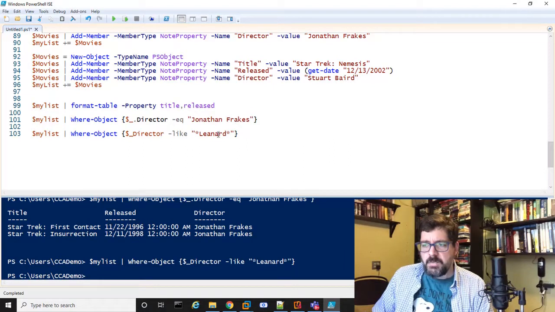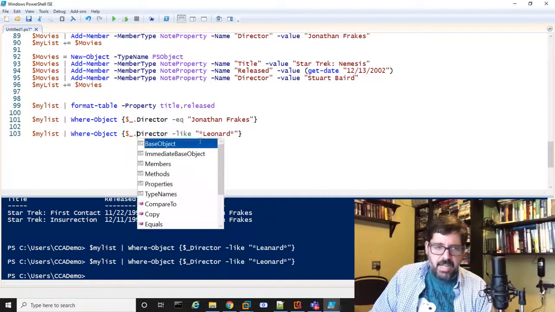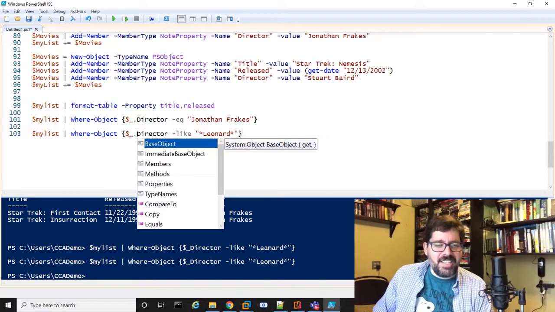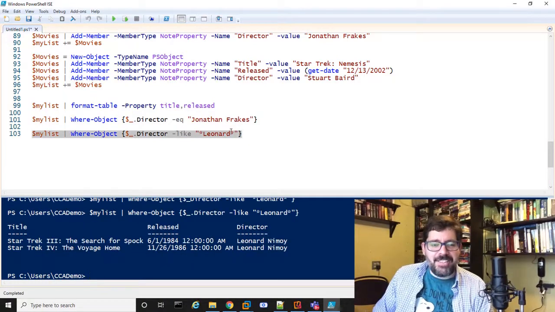Trying to think. How do you spell Leonard? See, I can't remember how to spell his first or his last name, right? But there you well, nope. Oh, I forgot the dot. Sorry. There's a dot. It's always those little things that'll get you in PowerShell, right? So if I run this, it should work now, right? So now I can see two movies that were directed by Leonard Nimoy.